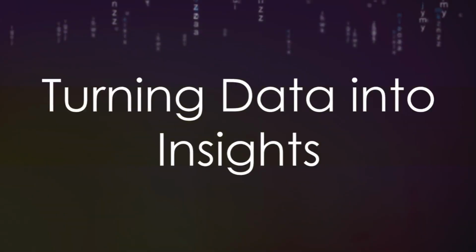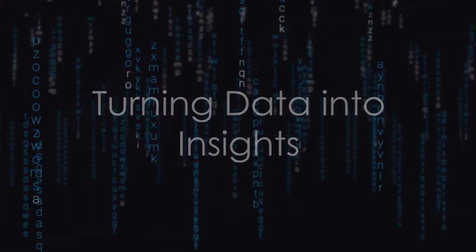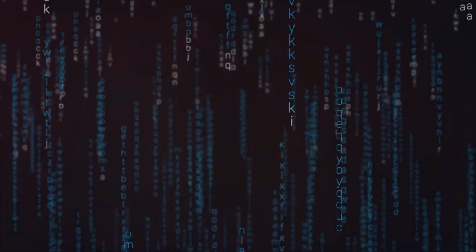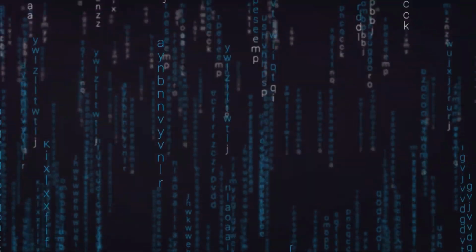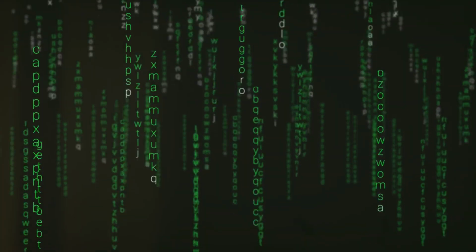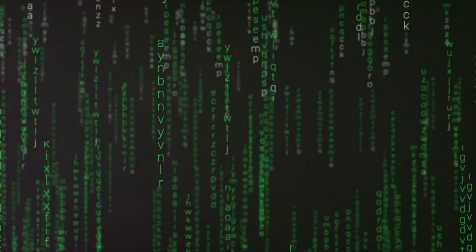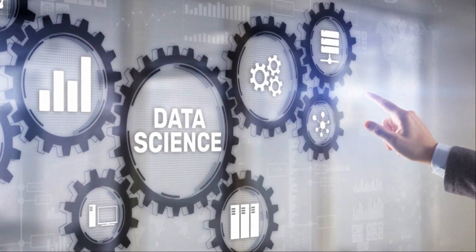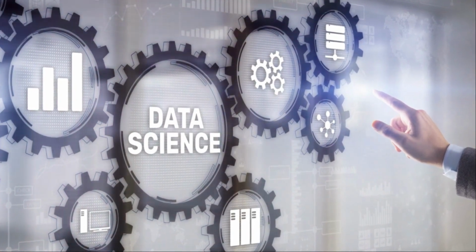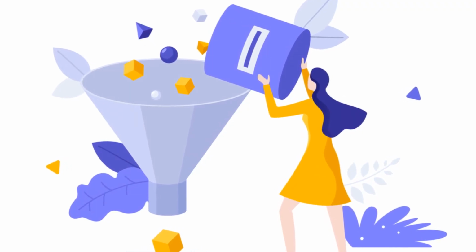The magic unfolds when this data is processed and analyzed, turning raw information into actionable insights. Just like a gold digger sifts through heaps of sand and rock to find precious nuggets, AI sifts through mountains of data to find valuable information. This data, however, is not immediately usable. It's raw, it's messy, and it's unrefined.